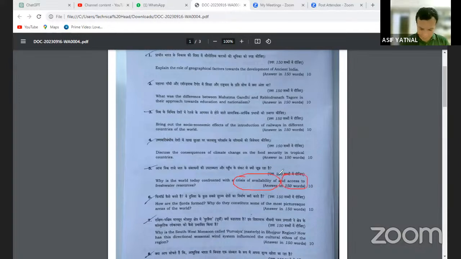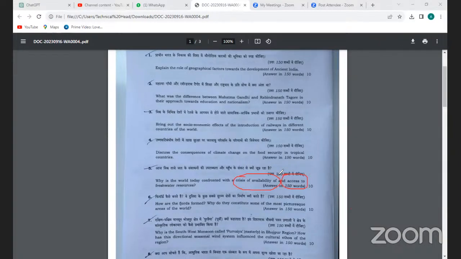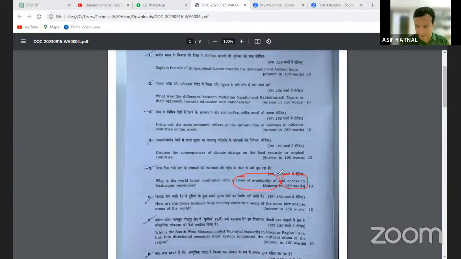Any scheme started by the government of India with respect to access to fresh water in India, so that everybody should get access to fresh water? Yes, Sagar, Jal Jeevan Mission, sir. Right? Many articles on the Jal Jeevan Mission came in newspapers, and each and every article with respect to the Jal Jeevan Mission has explained the crisis of access to fresh water and availability of fresh water.